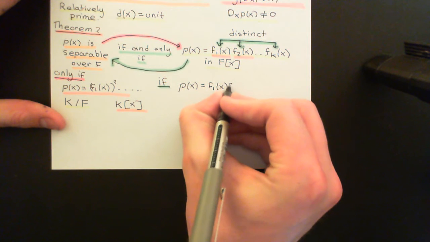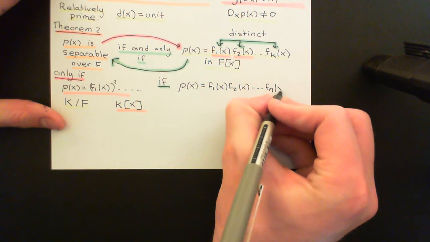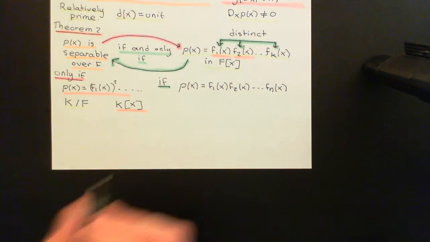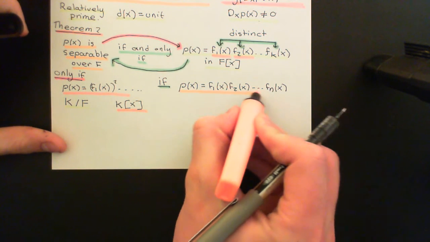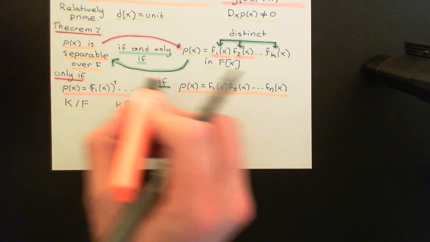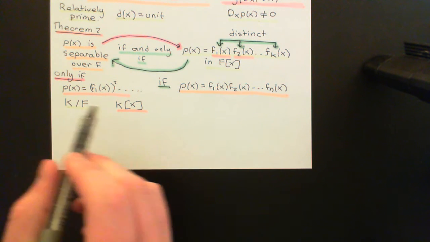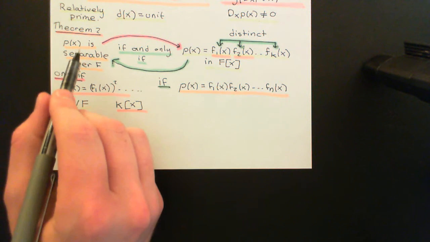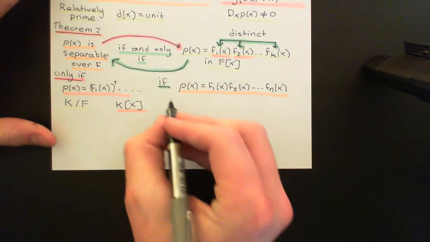So we've got f1 of x times f2 of x all the way up to fn of x here, and we're starting with the assumption that all of these are distinct. Now, if we then assume that p of x is inseparable over F, then what does that mean? That means that if you go to the splitting field for this polynomial over F, then p of x must have in that splitting field a non-simple root, a root with multiplicity not equal to 1. Let's call that root alpha.